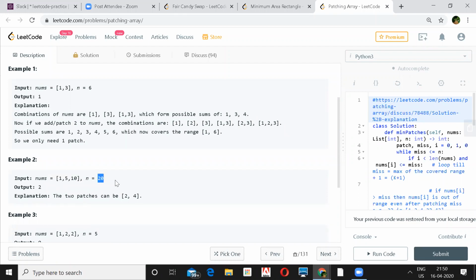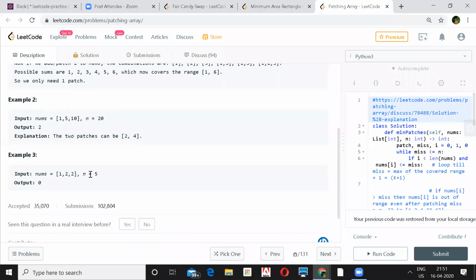And here again, using these numbers, you need to generate a sum from 1 to 20, all the possible sums like 1, 2, 3 up to 20. But if you see, at max you can generate here only 16, 10 plus 5 plus 1, I think. But the moment you add 2 to it, what will happen? Only 18. When you add this 2 to this, 18 you can generate. But when you add 4 to this, so 10 plus 4 is 14, plus 5 is 19, plus 1 is 20. You can generate 20.